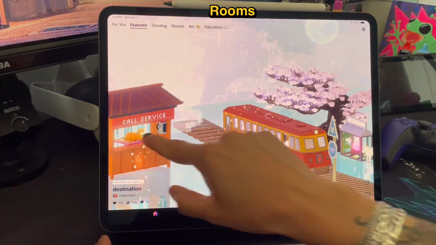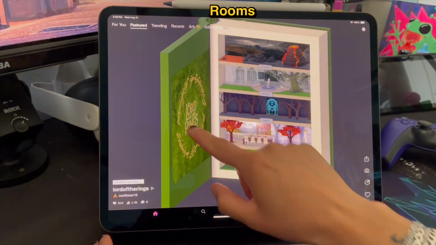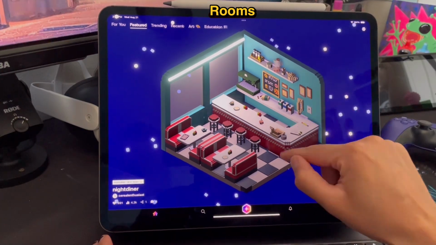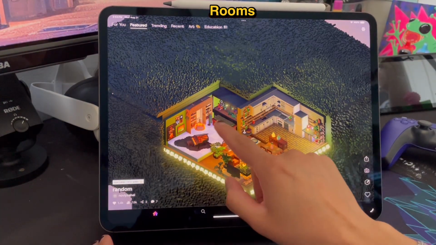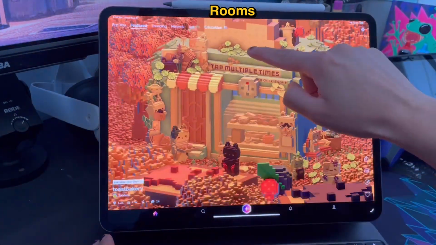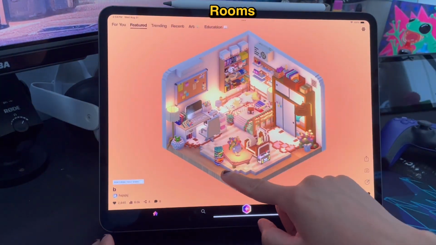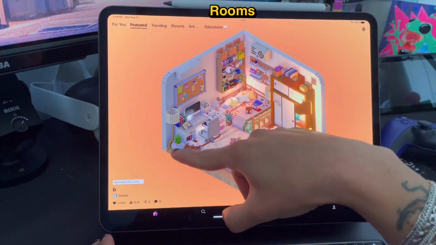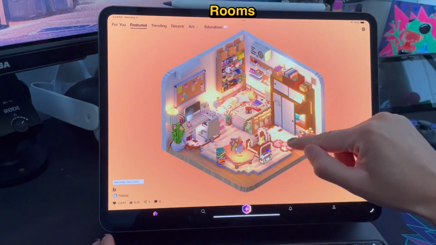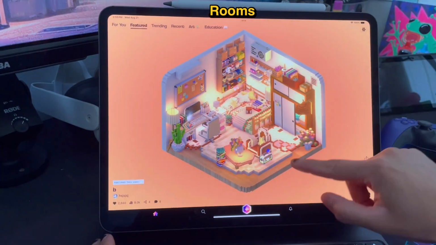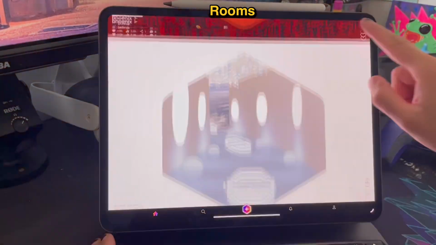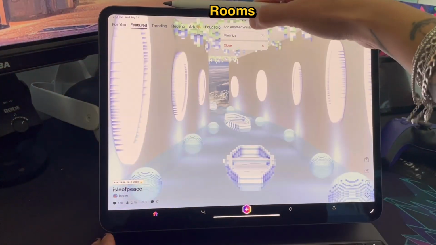I love this. Yeah, I gotta get into this app a little bit more, but it's very cool. There's a whole community, and it's a lot of creative people. This is awesome. This is just kind of like some of the featured rooms. Some things are interactive. It's very cool. Can't wait to build mine. Probably make a little lo-fi room.